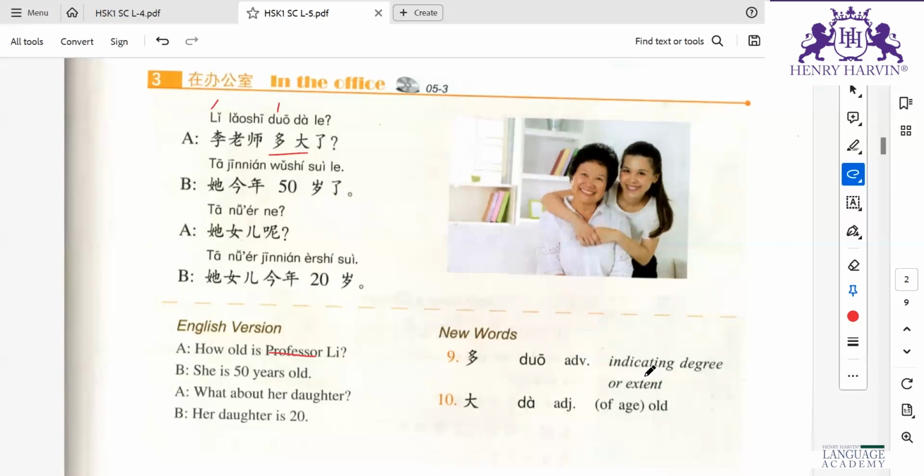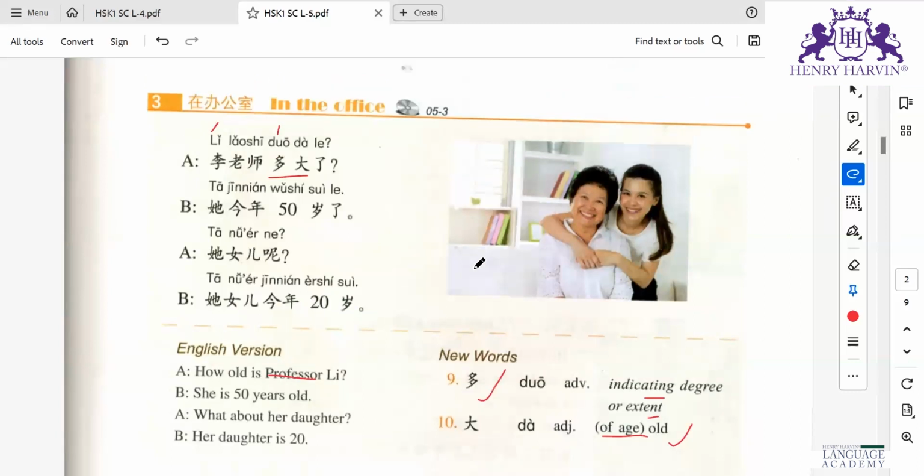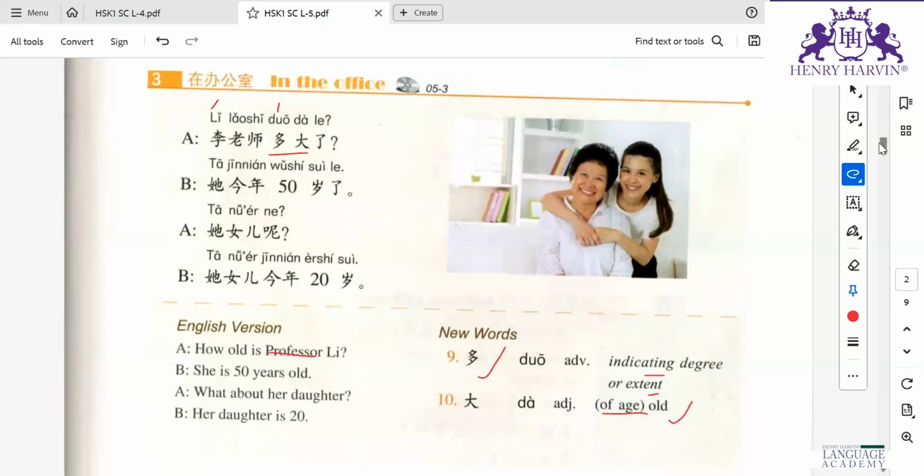Tuo indicates degree or extent, basically like many, much, how many. In those sentences we use this tuo. Now ta is old of age, like 20 years old, 30 years old, that old is ta. Any doubt in this one? Anyone? No? Okay. So we are done with all three texts.